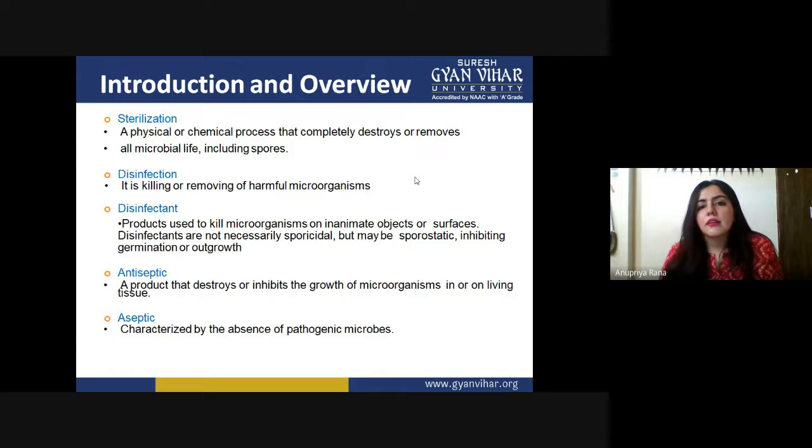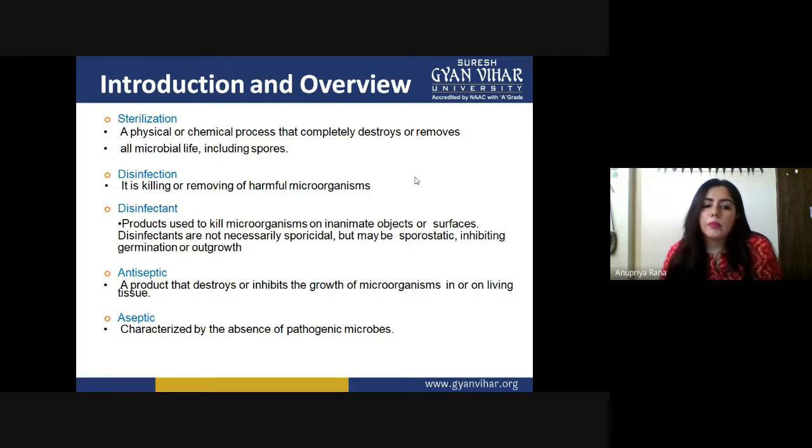But with a disinfectant there is no surety that it is going to kill the spores also, but it may be sporostatic, inhibiting germination or outgrowth, so it can limit their growth. Sporostatic means they do not provide favorable conditions in which spores are produced, germinate or outgrow. So you can say that disinfection is like a controlling unit for spores, but sterilization is a complete wipeout of all the microbial units.